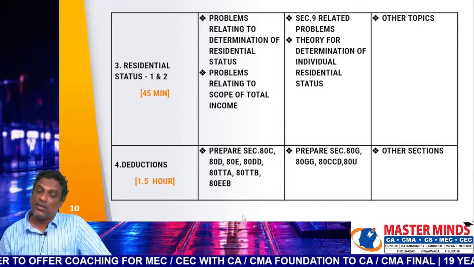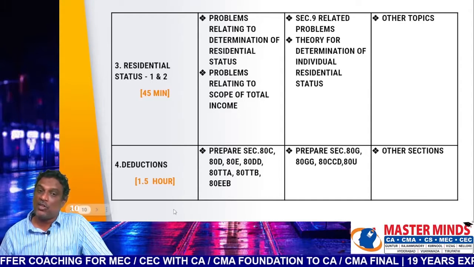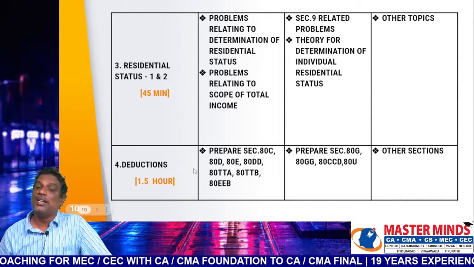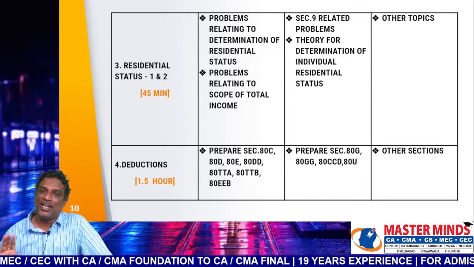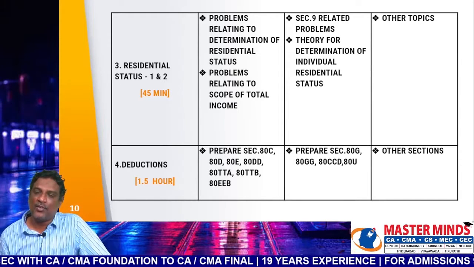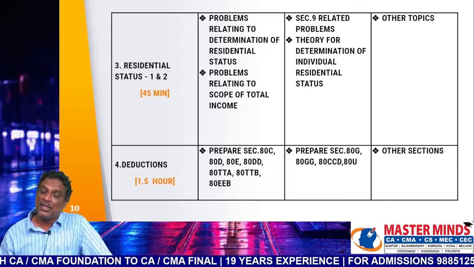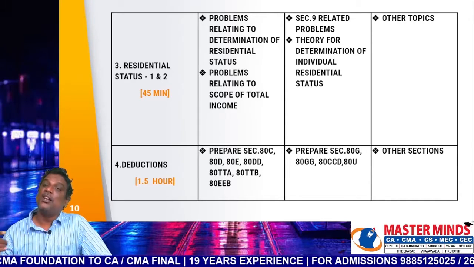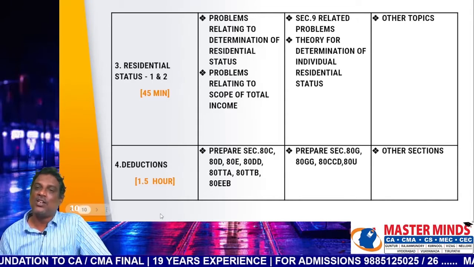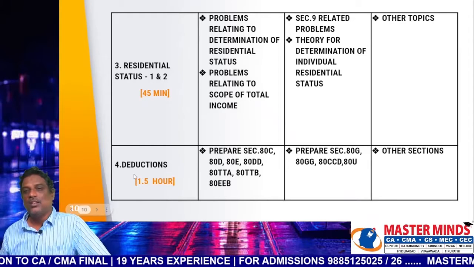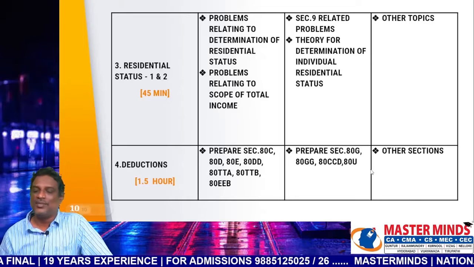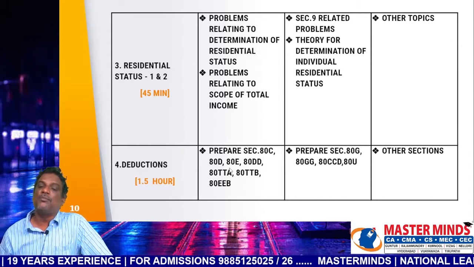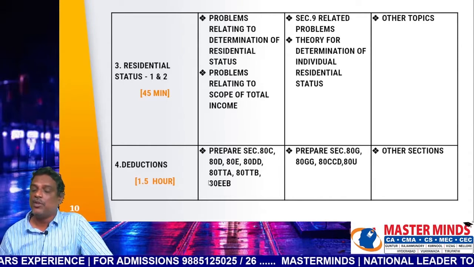Okay. Next one, deductions. Deductions is also another important chapter, but don't prepare problems from deductions because there is no exclusive problem from the deductions chapter in the examination. This chapter is helpful while solving other problems, just like total income, etc. So deductions will help to solve other problems. Prepare first priority sections, very important sections.